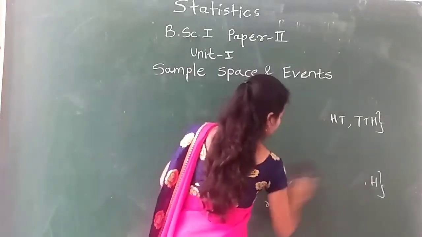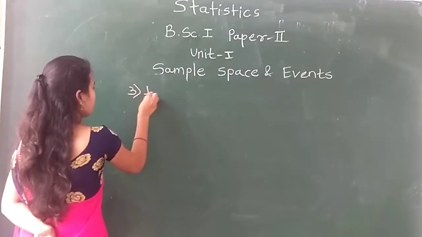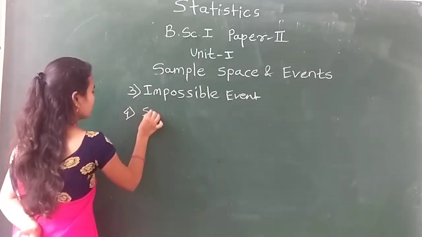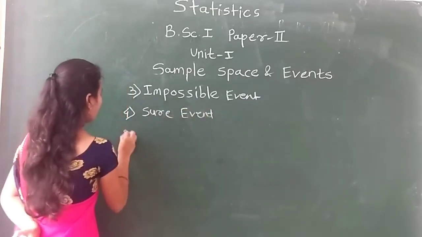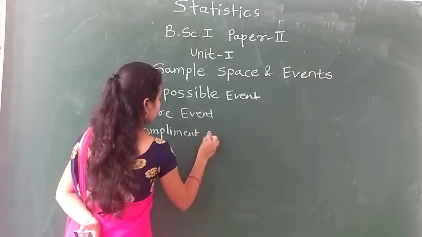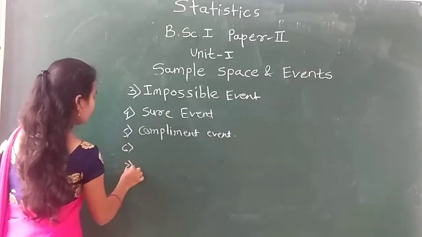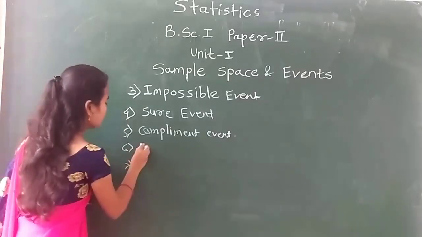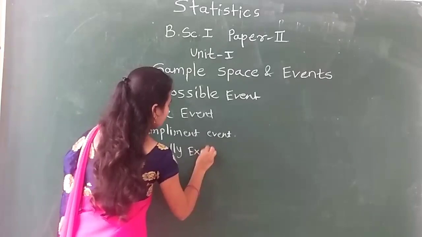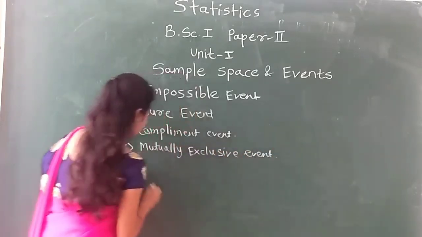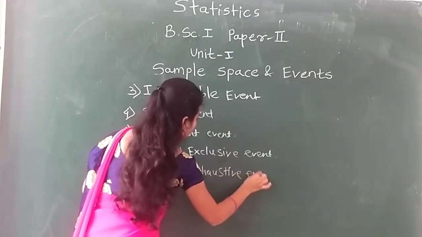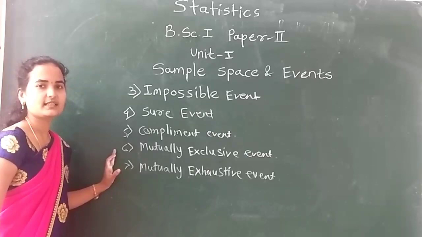The third event is the impossible event, then the sure event, and other types of events which will be seen in the next lecture.